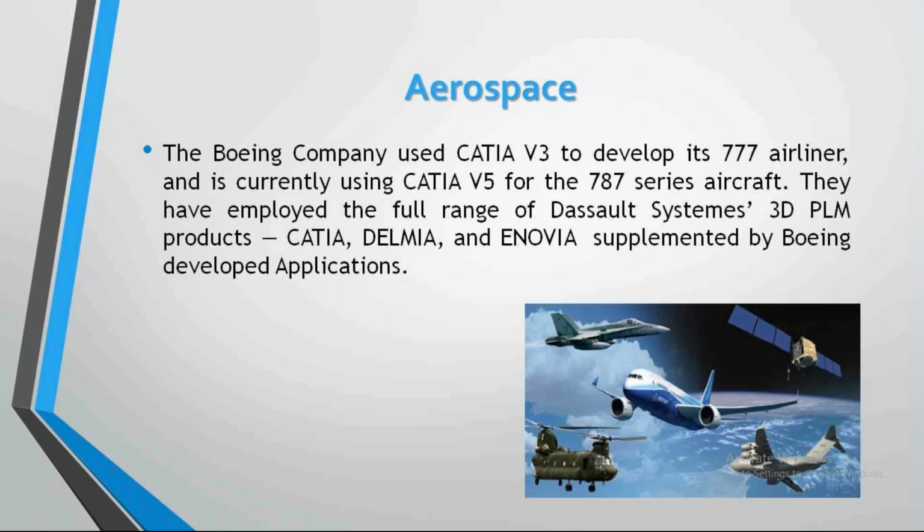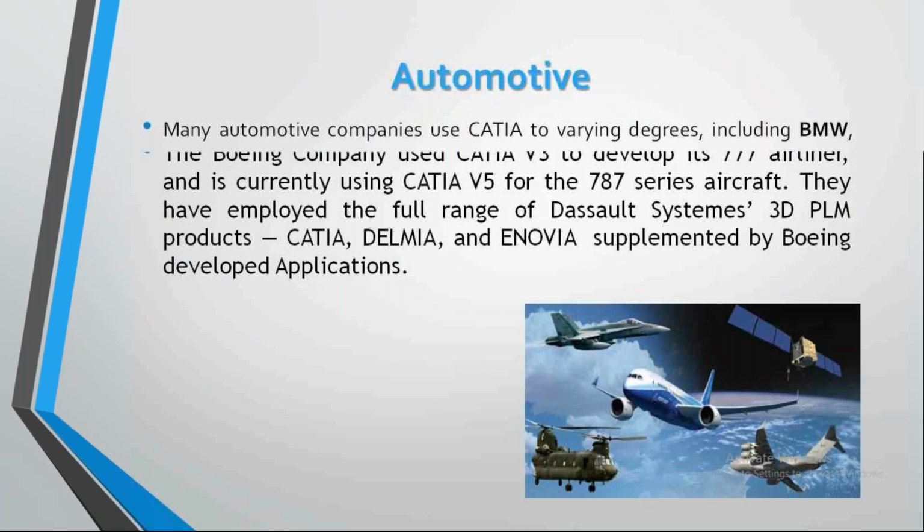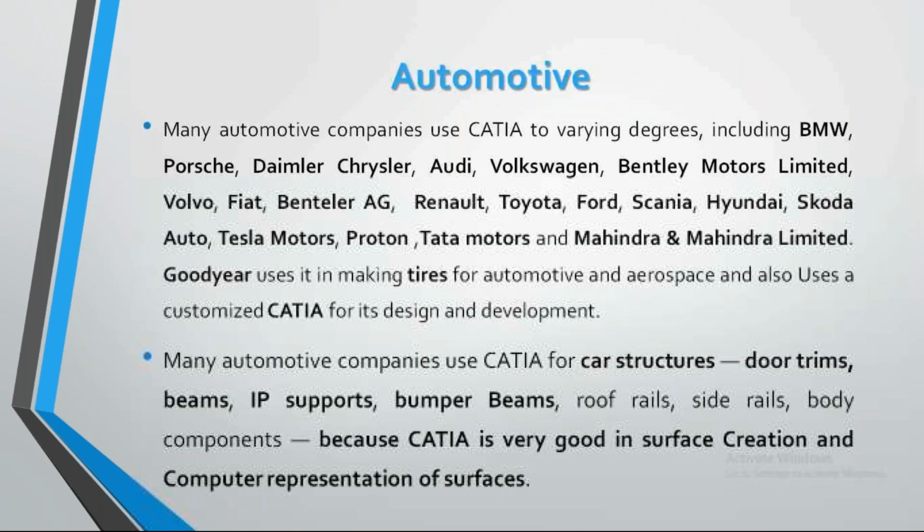So this PLM product has CATIA, with DELMIA and ENOVIA supplemented by the Boeing company. CATIA we already know. DELMIA and ENOVIA are supplemented, which means additional applications of CATIA. That is for airlines. And when coming to automobiles, these are all the companies you already heard of: